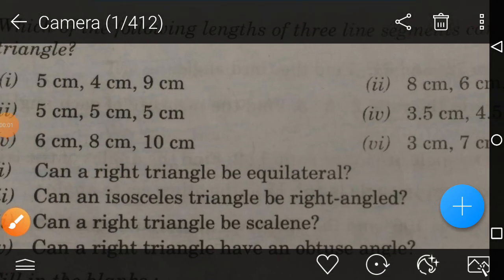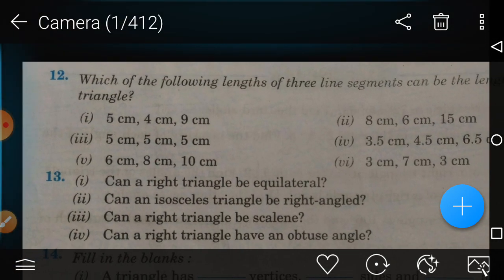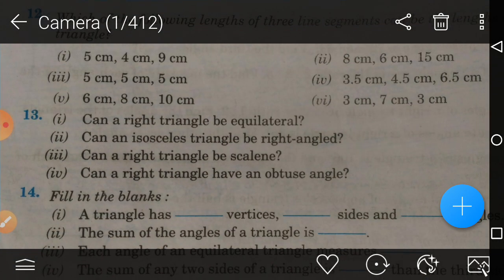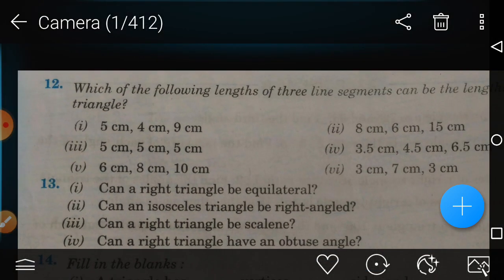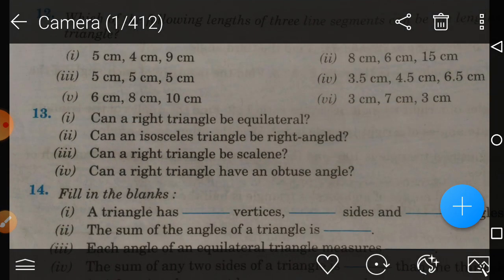There is a slight change in your timetable, which is made just this morning. This is a mathematics period, and I have given you some questions already: the 12th, 13th, and 14th questions. I hope you are all writing all these answers.